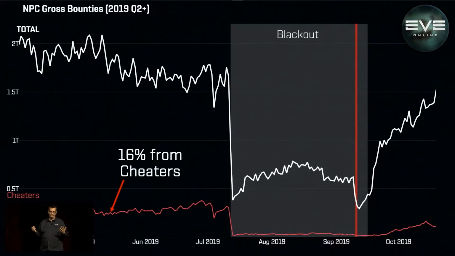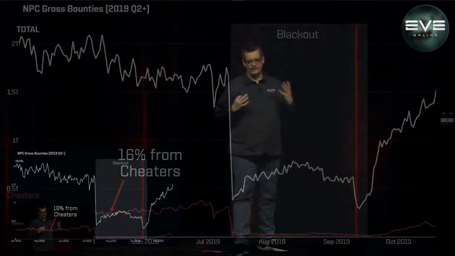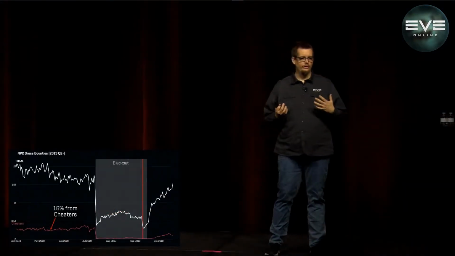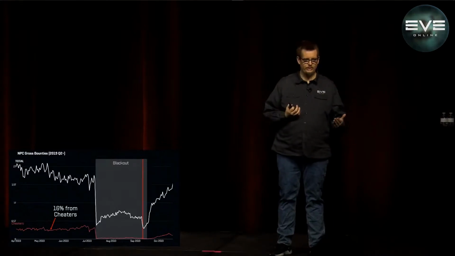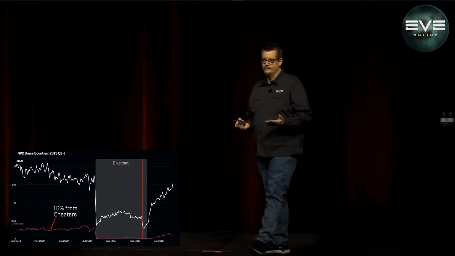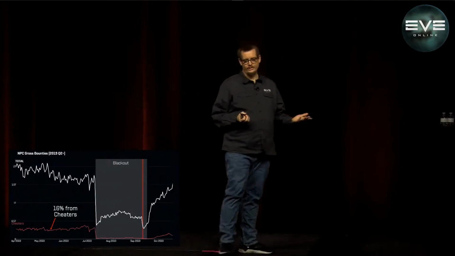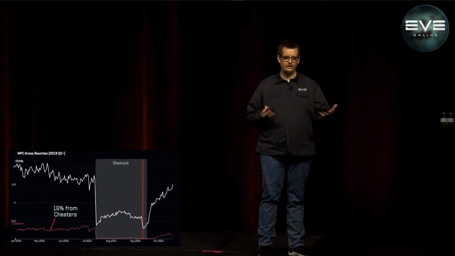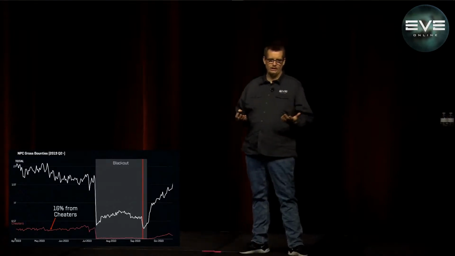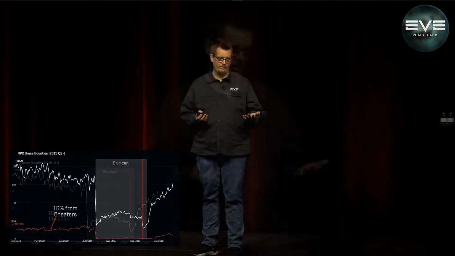So if we just step back for a moment and pretend that the only way of getting ISK is killing NPCs, which obviously it isn't, but let's pretend that. If you spend your hard-earned time killing a bunch of NPCs and you earn 100 million ISK, those cheaters are effectively devaluing that ISK by 16%. You would get the spending power of only about 84 million ISK.